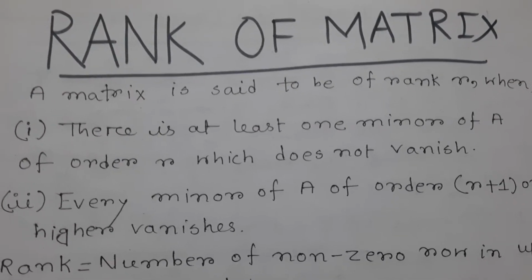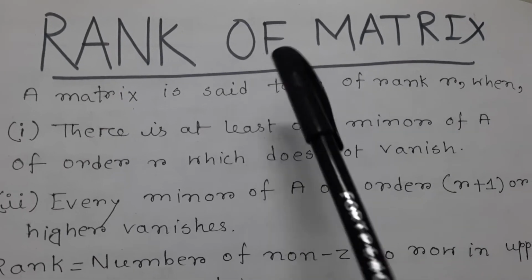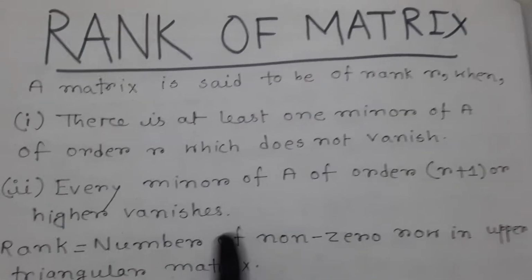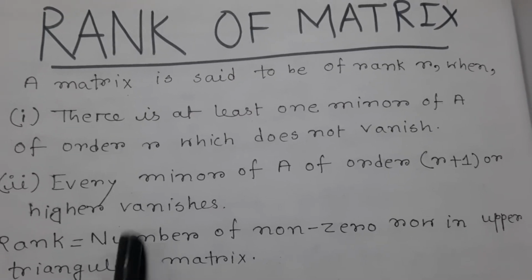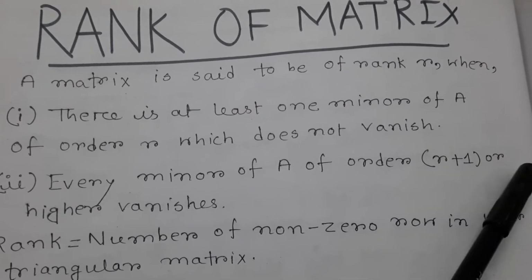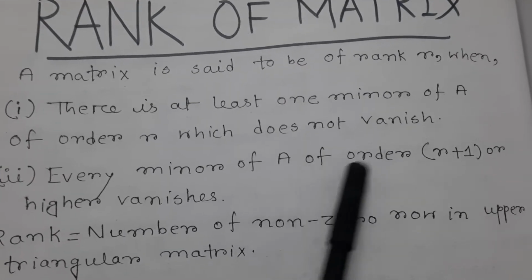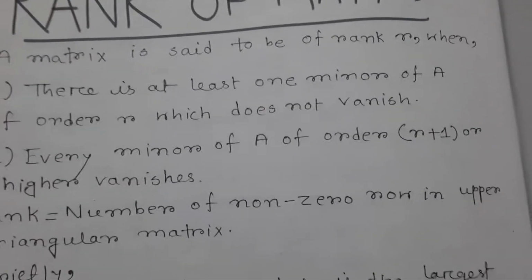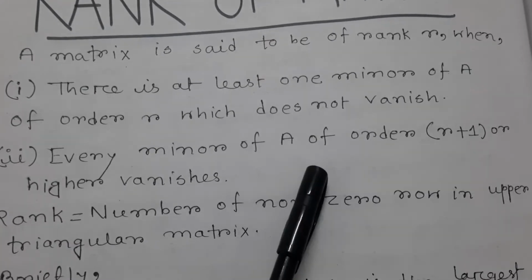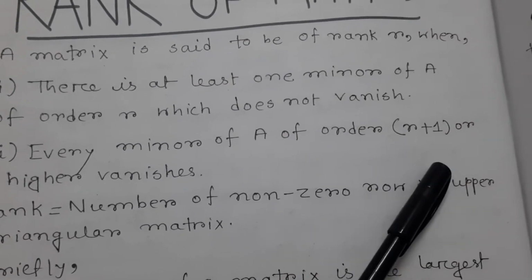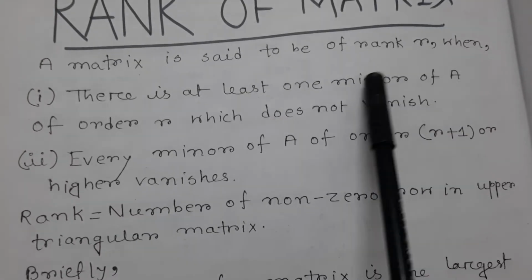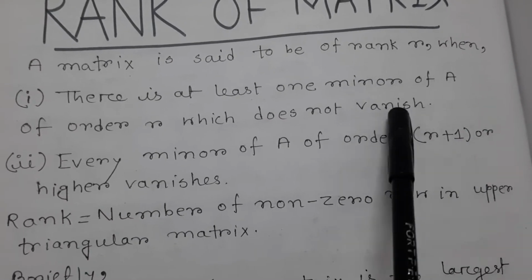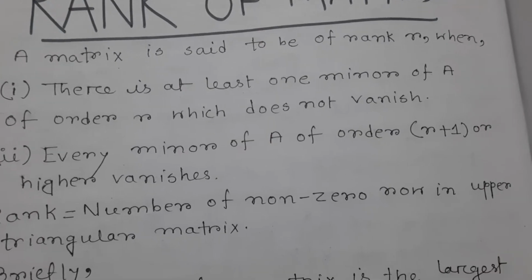Today I will discuss an important topic: rank of matrix. A matrix is said to be of rank R when there is at least one minor of A of order R which does not vanish. Every minor of A of order R plus 1 or higher vanishes. Okay, so first read the theory, after that you can understand when I will show you an example.